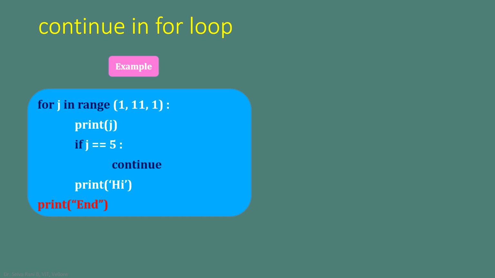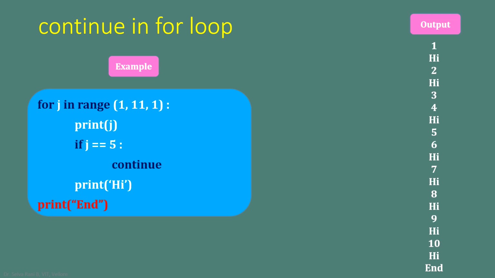Let us assume the same example here. For j in range 1, 11, 1. 1 is the start value, 11 is the end value or the stop value, 1 is the step value. Here we are displaying the value of j. And when j becomes 5, we are having the continue statement to be executed. So the print hi message will be omitted and the interpreter transfers the control to the for loop to check whether the condition is still okay to continue the loop or not. So this is going to be the output for having continue in this for loop.